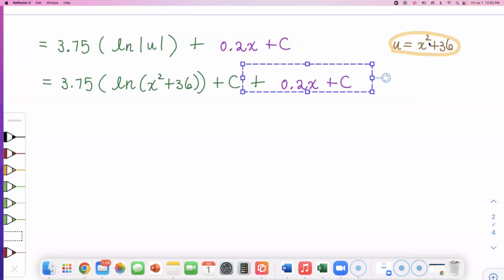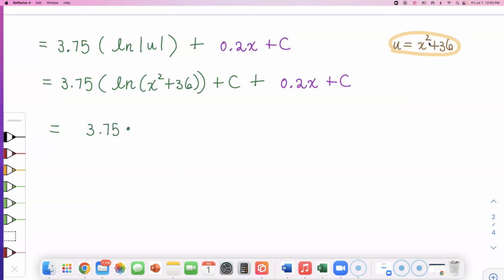Not going to take points off if you don't put two double plus C's. But now I finally got it. I finally found the antiderivative. It is 3.75 times natural log of x squared plus 36, plus 0.2x. But look, this plus C, if you add a C and another C, that's just another constant.